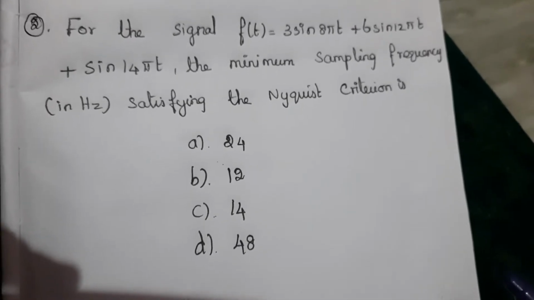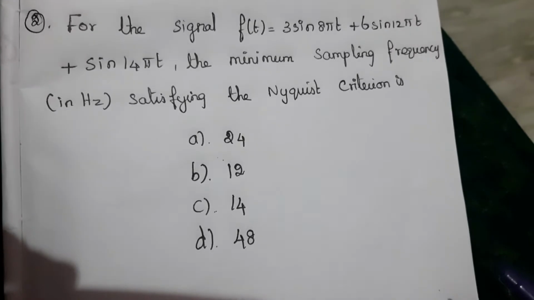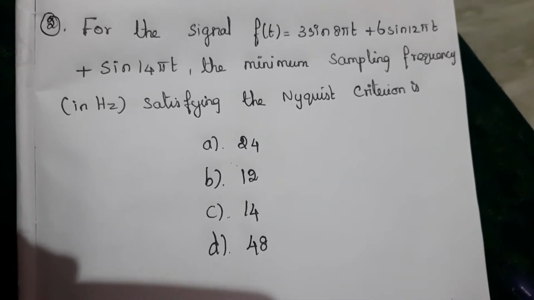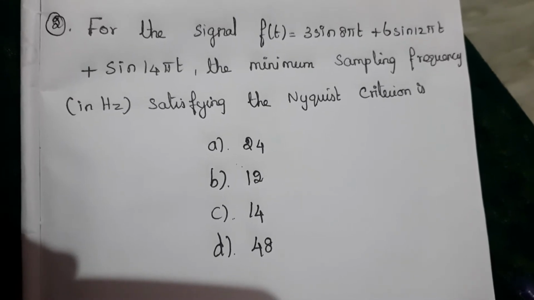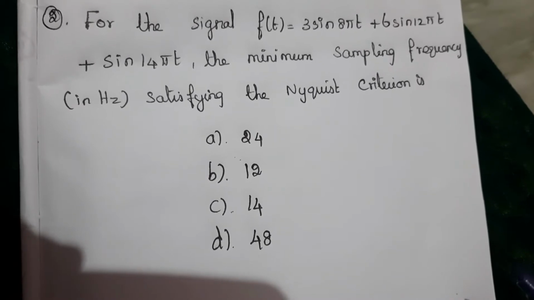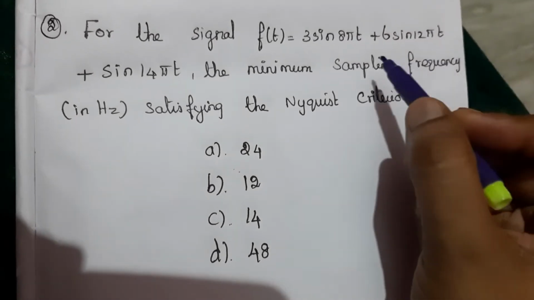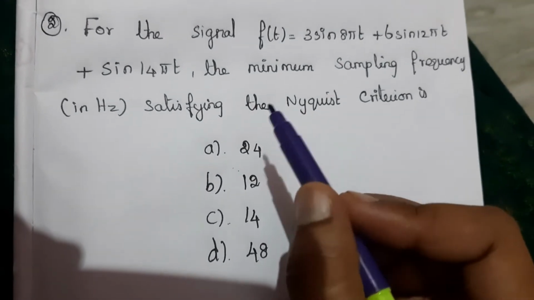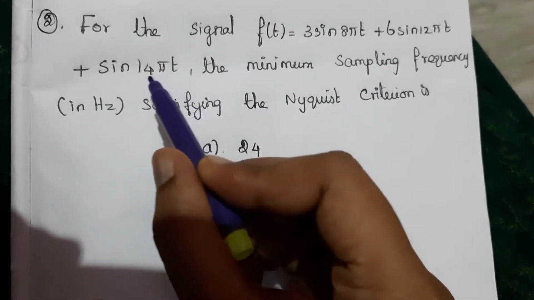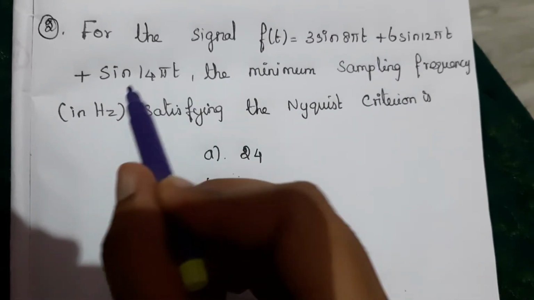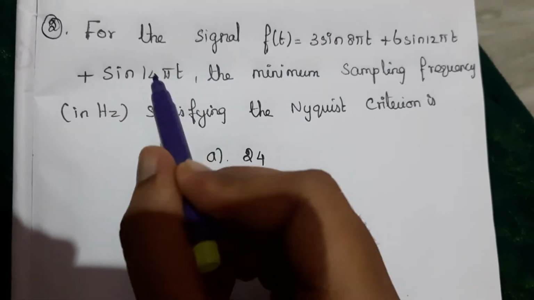Next question: for the signal f of t equal to 3 sin 8 pi t plus 6 sin 12 pi t plus sin 14 pi t, the minimum sampling frequency in hertz satisfying the Nyquist criterion is? This is an added signal, so we have to pick the maximum frequency value among these three terms. Considering these three terms, 14 pi is the highest value here.